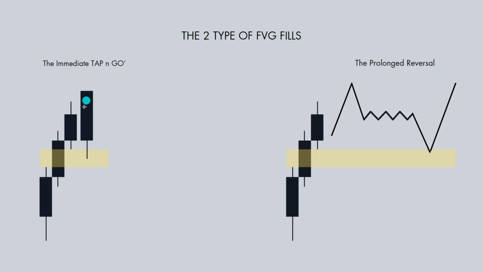The first one that we usually have is the immediate tap and go, where we have the fair value gap open up in price, and then we have price quickly tap into that area and then expand in the intended direction. Now we also have the prolonged reversal.